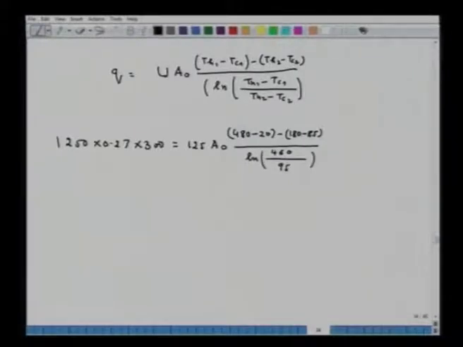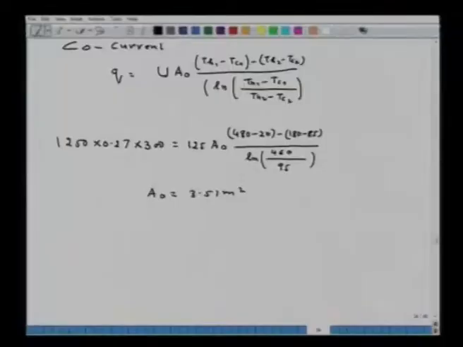If I solve, I will get A0 equal to 3.51 meter square, that is for the co-current. From the values I have substituted, you can see that these are for the co-current, because you can see which inlet and exit values I have substituted in the equation.